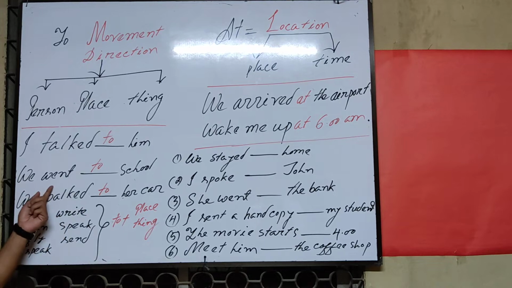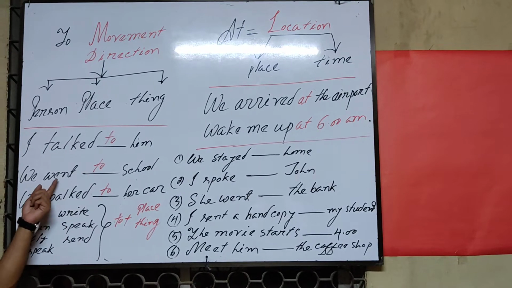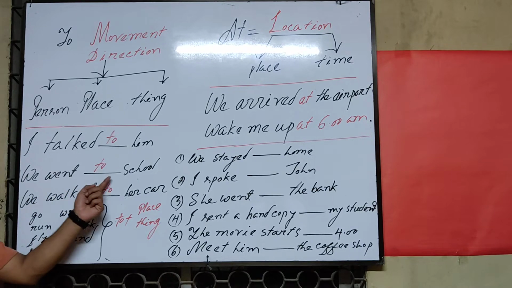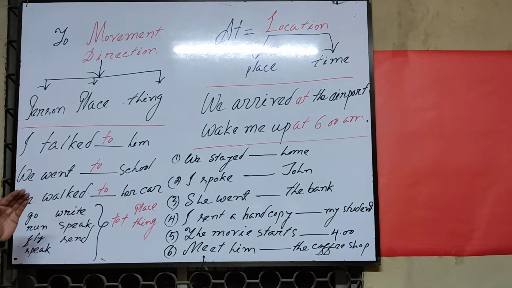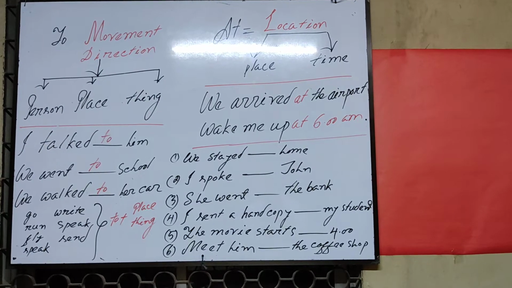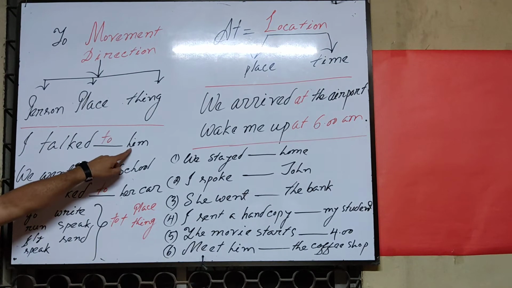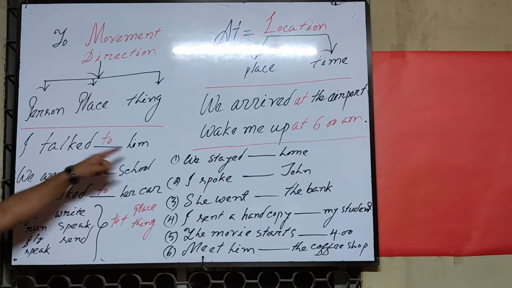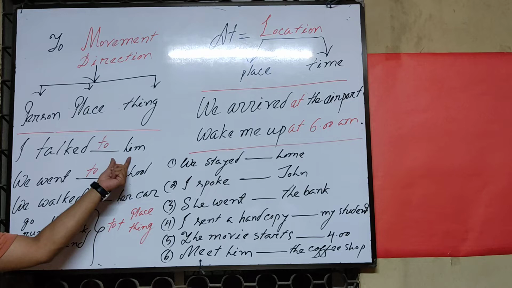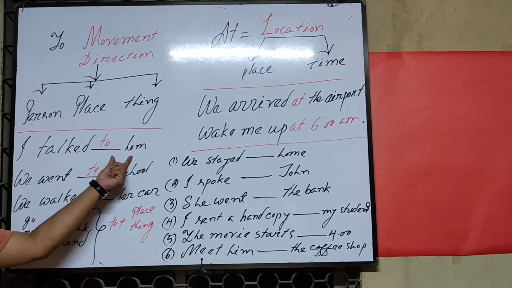You are right. Next one: we went. That is the past form of go. So we can say we went to school. Is this a person, direction or thing? Of course, the first one is a person, that is a pronoun. So I talk to him, I talk to my teacher, I talk to my parents, they are persons.